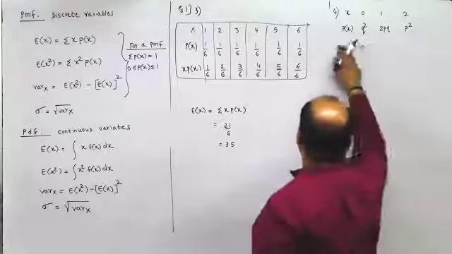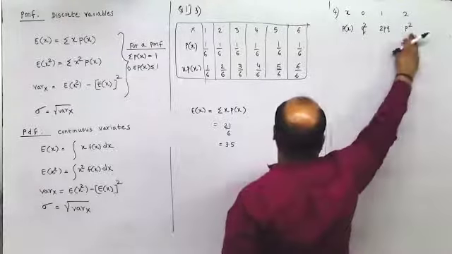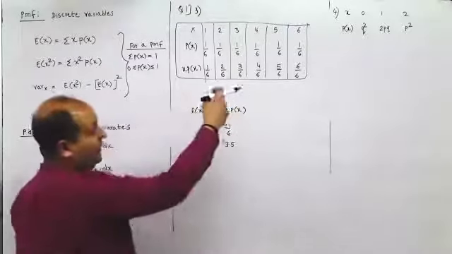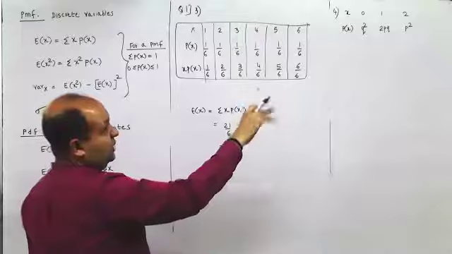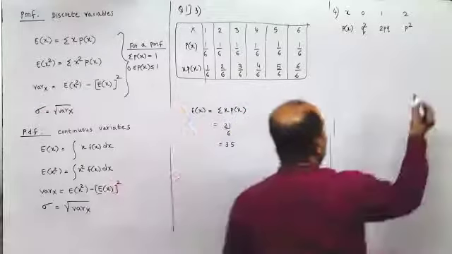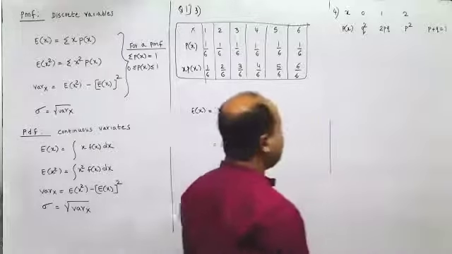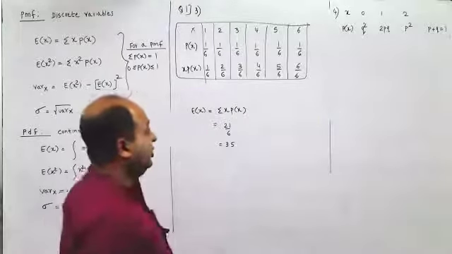First of all, we need to see what is q square plus 2pq plus p square. Sum of p of x should be 1. So p plus q the whole square is 1. So p plus q is 1. So remember here p plus q is 1, or q is 1 minus p. So it is probability of success and probability of failure.